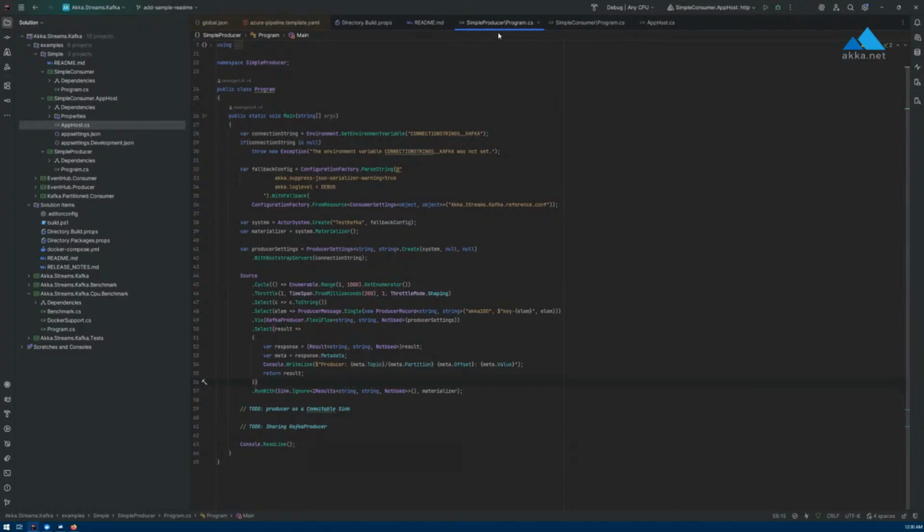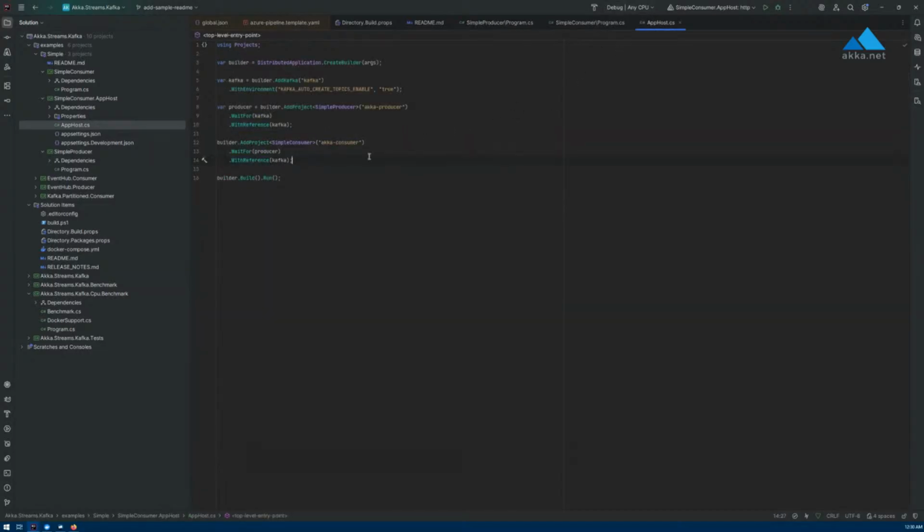So inside your consumer or producer application here, you would need to actually use this to pull that information from the environment inside your app. And you can customize the name of the connection string that Aspire creates inside that with reference method, right? Not sure, is it a loaded question?